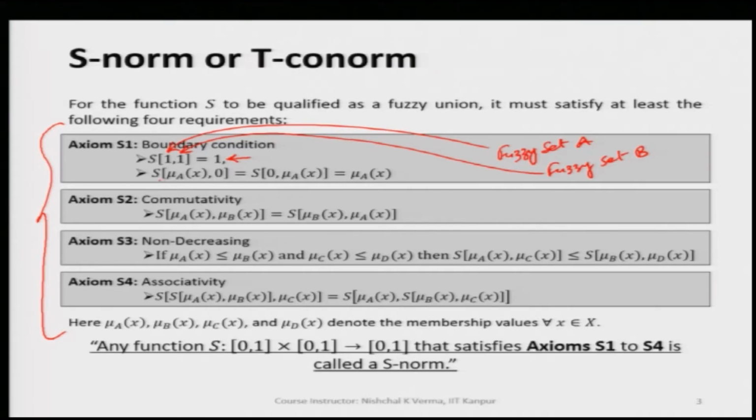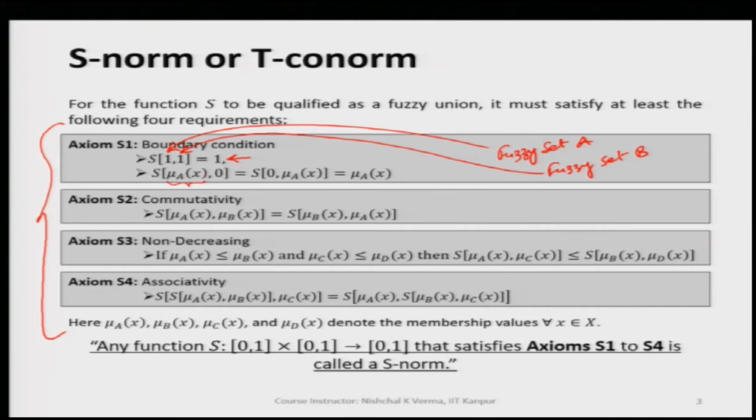Then we have another condition: S of mu A of x comma 0. If we apply the S norm on two membership values, one being mu A of x and the other being 0, the lowest possible membership value, what is returned is mu A of x.